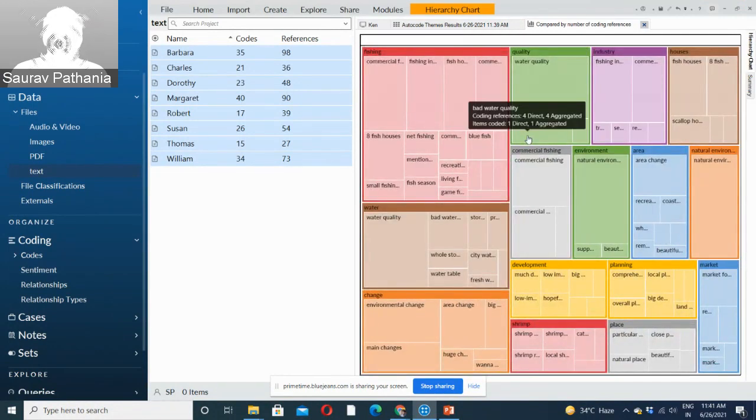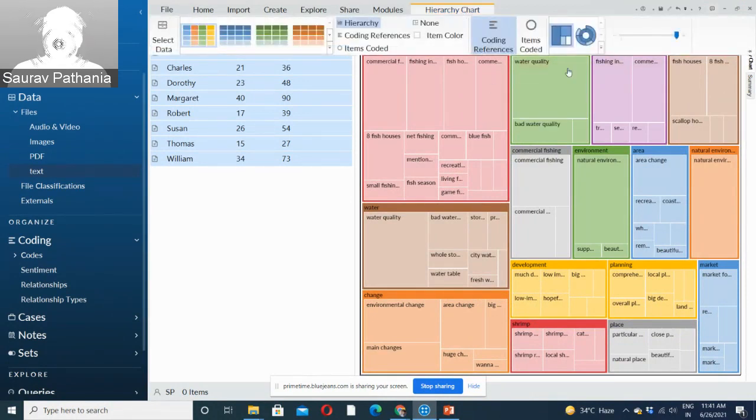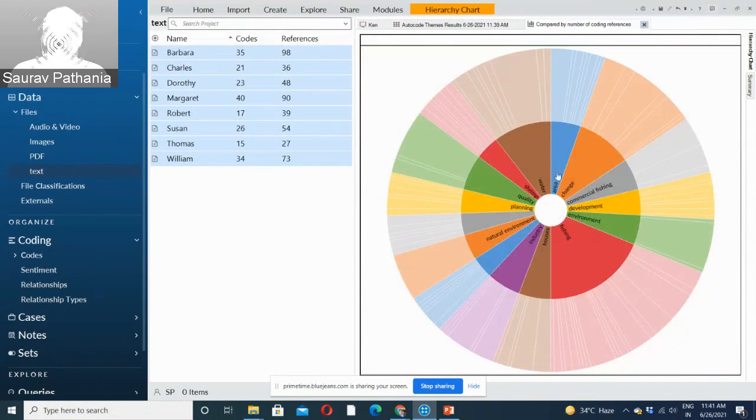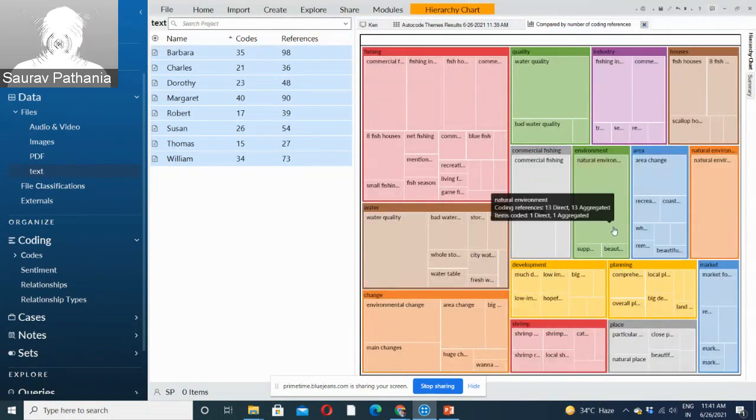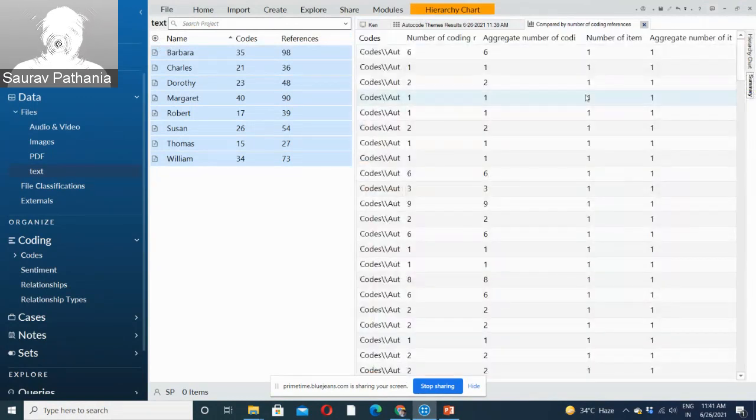All these charts can be copy pasted anywhere, right? So you can also view this as a hierarchy chart. You can also view it in Sunburst if you want to. So whatever your choice may be. This is Sunburst, but I think the hierarchy chart gives you more information. This is a summary which shows the number of references for each code.